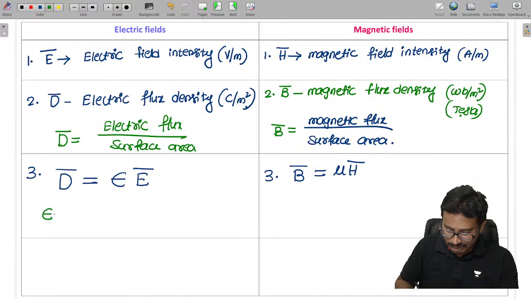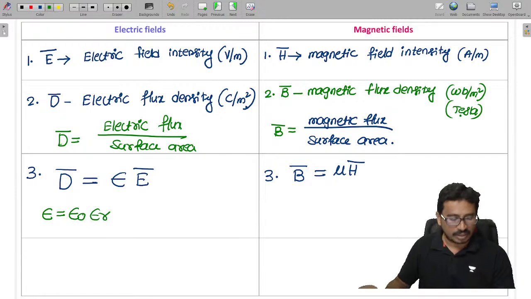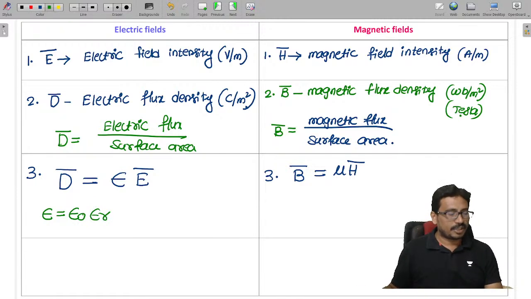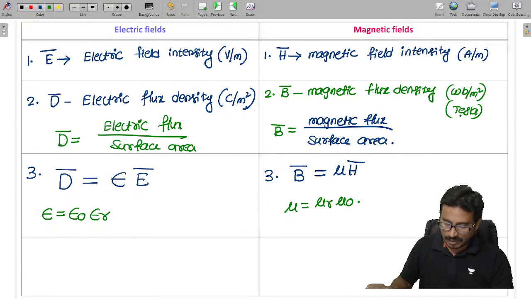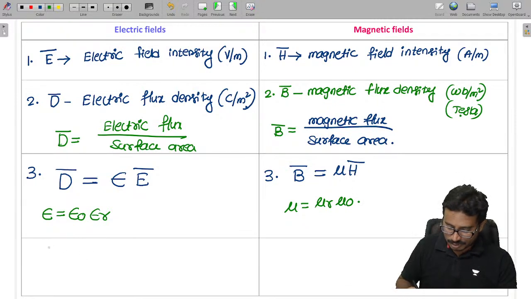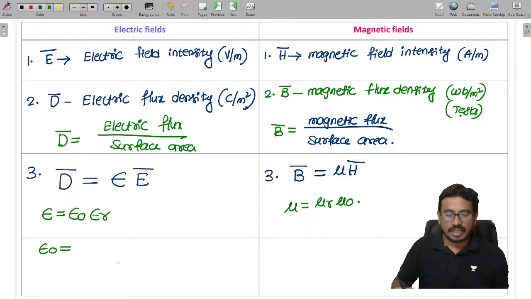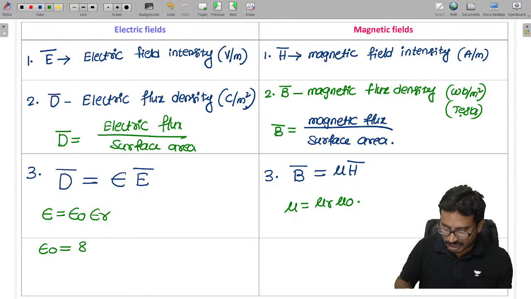In general, epsilon is given as epsilon naught into epsilon r. Similarly, mu is the permeability of a medium, which is given as mu r into mu naught. Here epsilon naught is the permittivity of free space or air, and its value is 8.854 into 10 power minus 12 farads per meter.